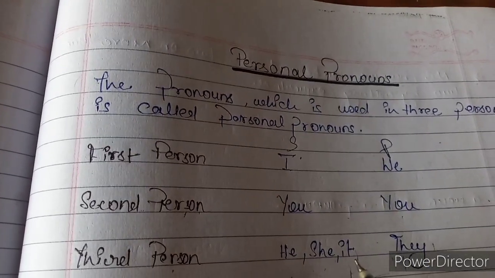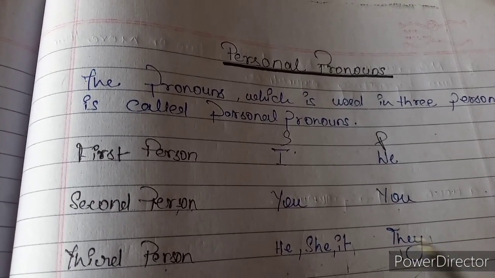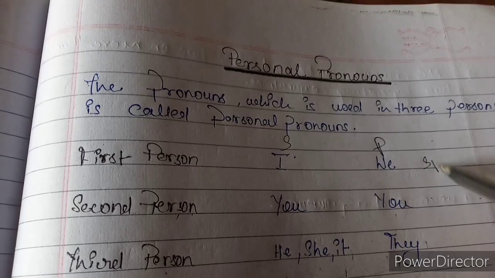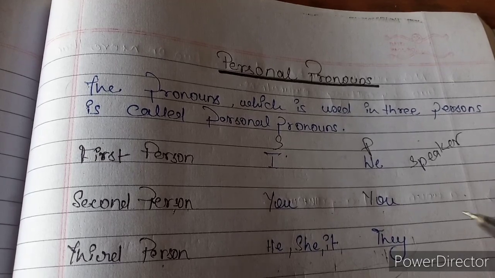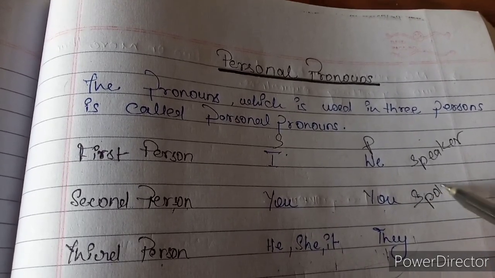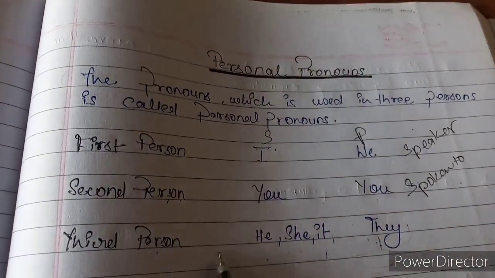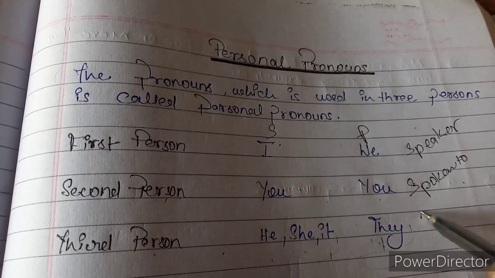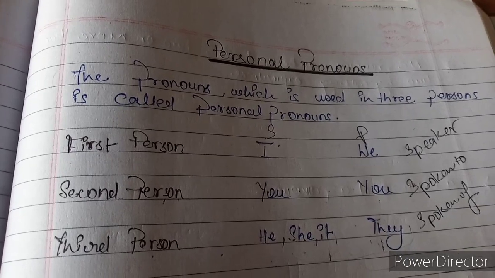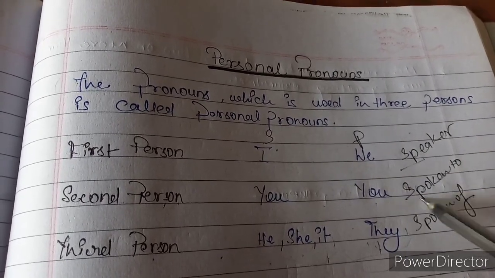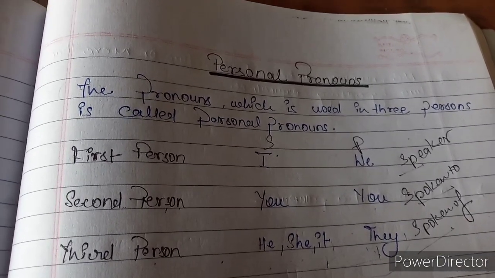Guys, what is the first person pronoun? The first person pronoun you can say is the speaker. The first person pronoun is also called the speaker. The second person pronoun is called spoken to. And the third person pronoun is called spoken of. So what is this speaker, what is this spoken to, and what is this spoken of? We shall learn this by example.